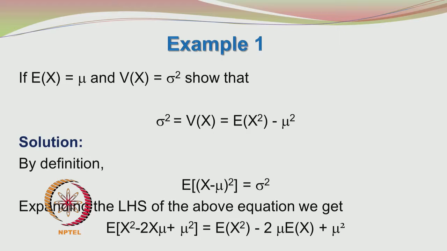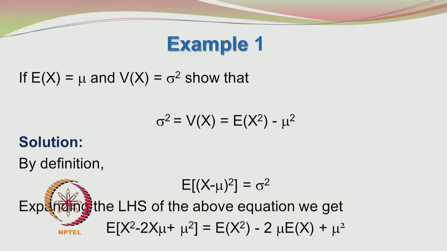So, do not put sigma here. Sigma means standard deviation and sigma squared means variance. Square root of variance is the standard deviation. So, you have to show that the variance is equal to the expected value of x squared minus mu squared.